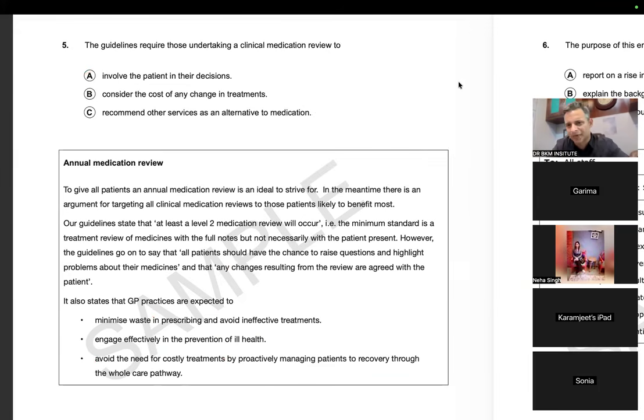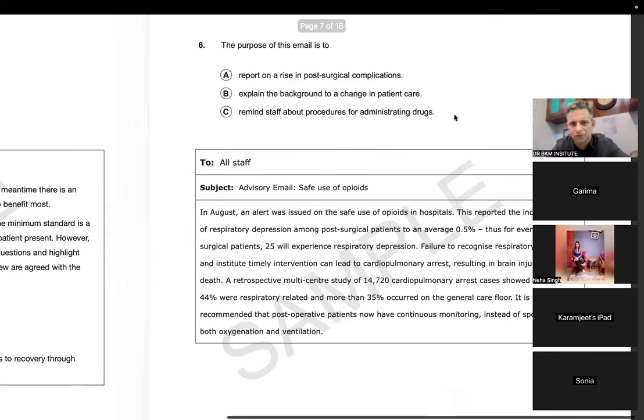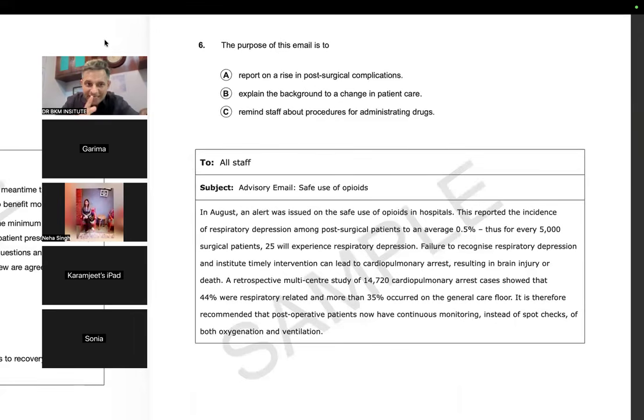Now, the last question of Part B, then we will do at least 5 to 6 questions of Part C. Okay, let's see. This question is the second toughest question, or maybe the most tough question. But I have told you how to do this. So let's see if this becomes easy with the same approach. The purpose of this email is to, okay. Very important question, trust me. That is why the fifth question was easy. That's why I did it fast. Now this question is very important.